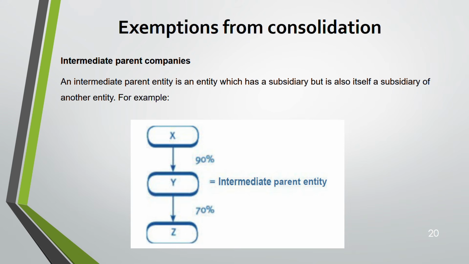Why? Because Y has a subsidiary which is Z, and Y is also a subsidiary. That means the parent is also a subsidiary of another company which is X. So it's in between. It's a parent also, it's a subsidiary also. Parent to someone, subsidiary to someone. So that middle company is known as the intermediate parent. Okay.